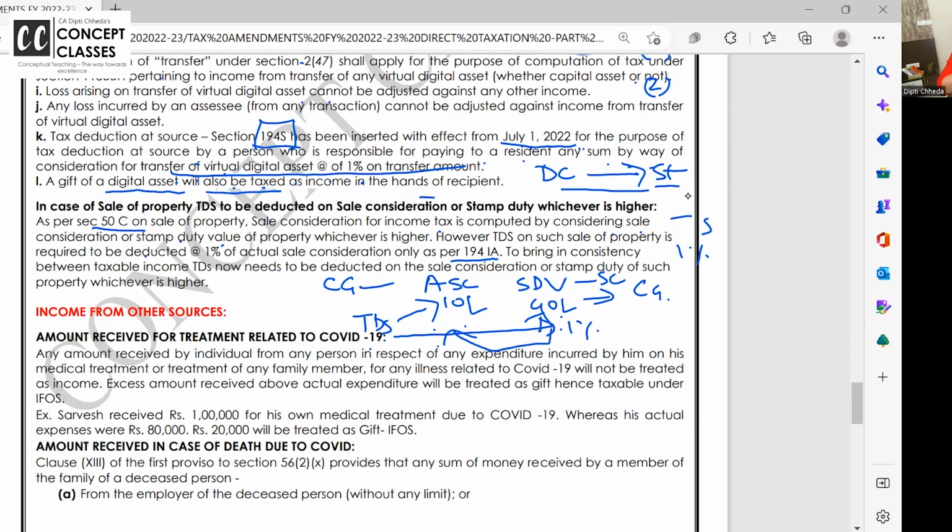Now, if I have transferred the property to you for 10 lakhs, but the stamp duty value is 40 lakhs, capital gain is payable on 40 lakhs. And this 30 lakhs is taken as income from other sources in the hands of the buyer. Now 194IA says TDS should also be deducted for 40 lakhs and not the actual sale consideration.